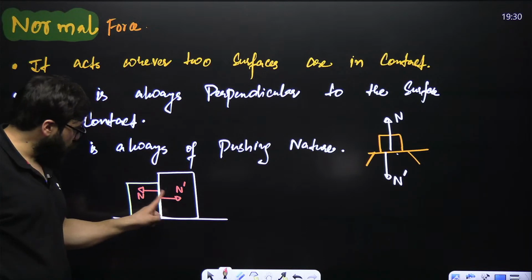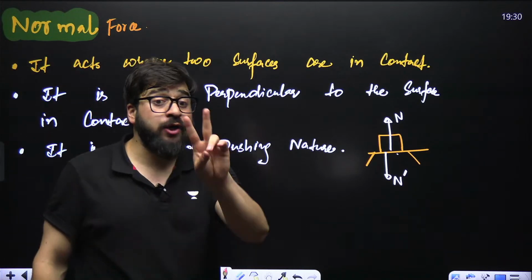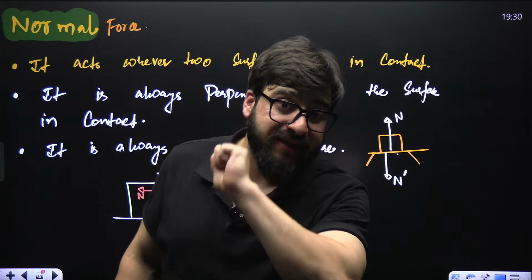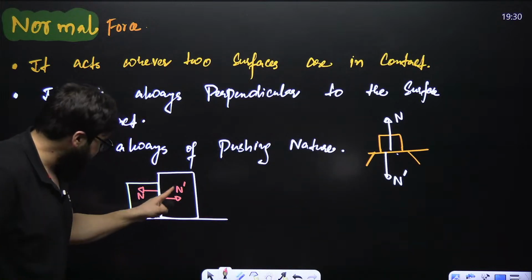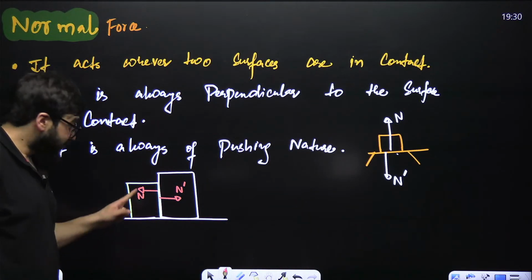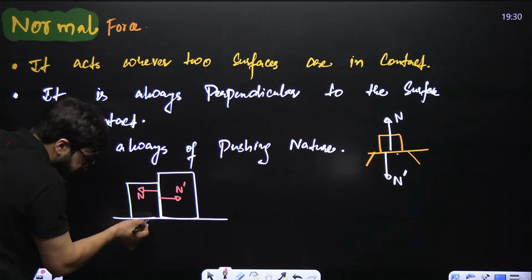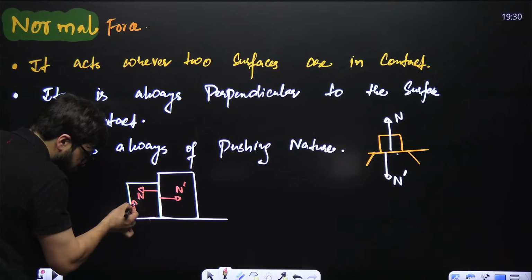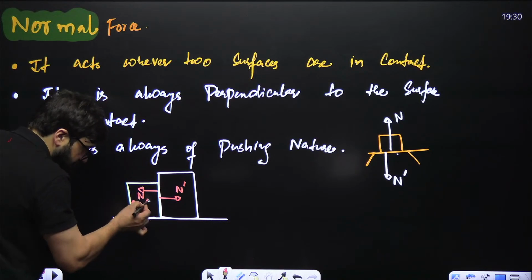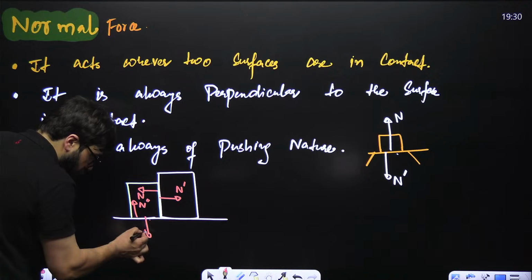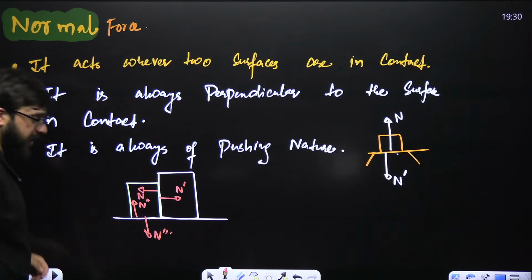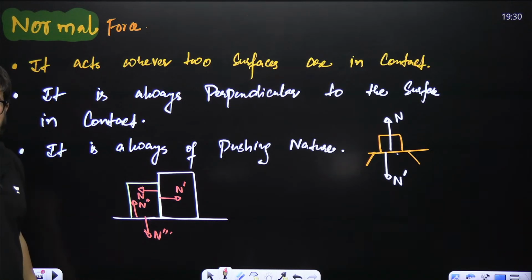But these two normal forces are acting on two different bodies. N dash is acting on the bigger body, and N is acting on the smaller body. From this side also, this surface applies a force on this one, let's say N double dash, and this also applies a force on this one, that is N triple dash. So here also there will be normal reaction.